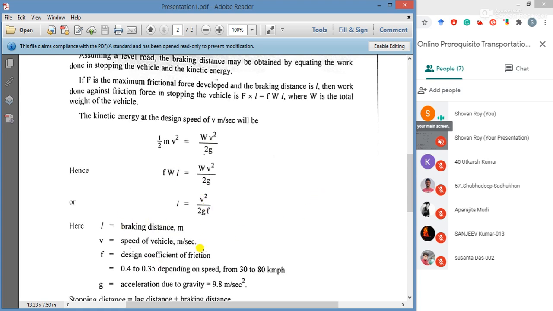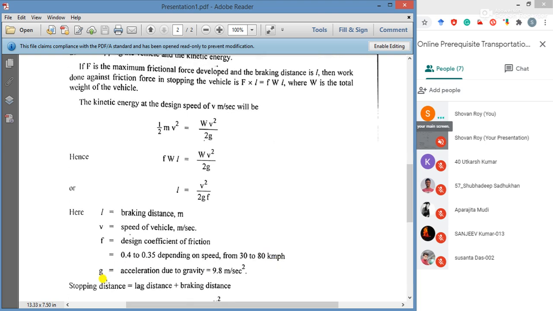v is the speed of vehicle in meter per second, f is the design coefficient of friction. This value can be taken 0.4 to 0.35 depending on speed from 30 to 80 km per hour. But my suggestion is, if you forget the actual value of coefficient of friction, you can take 0.4 for any speed as the design coefficient of friction value. g is the acceleration due to gravity, 9.8 meter per second square.